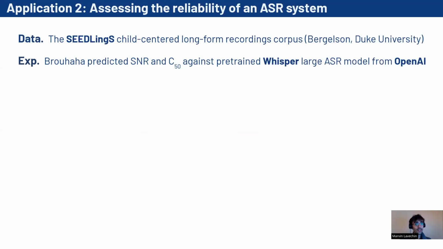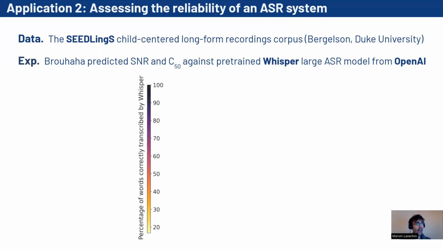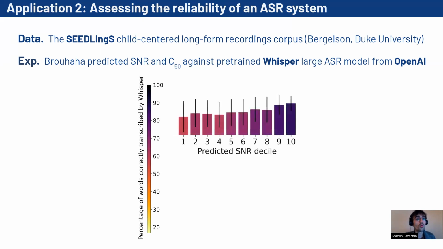For this last analysis, we look at whether the predicted SNR and C50 can be used to investigate the errors made by an automatic speech recognition system. We run a similar analysis using the Whisper large automatic speech recognition system on the seedlings audio corpus. Here we have 800 utterances for which we compute the percentage of words correctly transcribed by Whisper. We observe that the lower the speech-to-noise ratio, the lower the percentage of words correctly transcribed by Whisper.